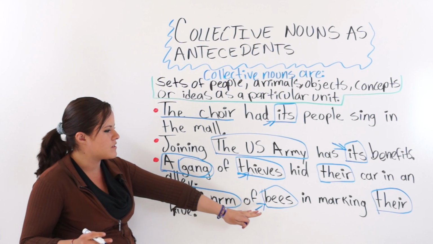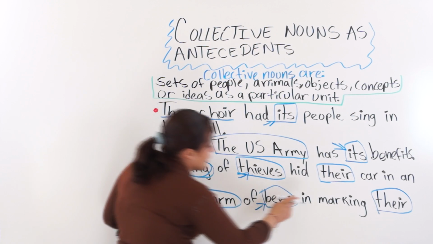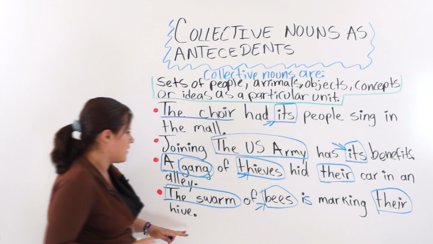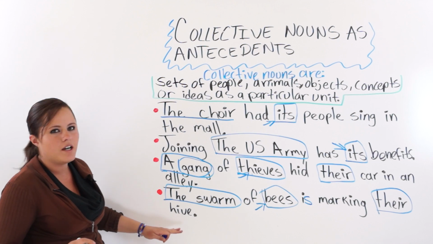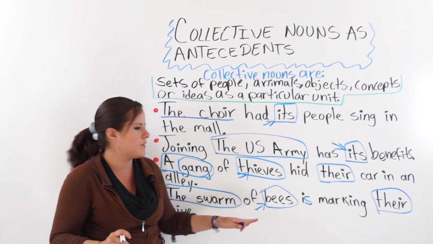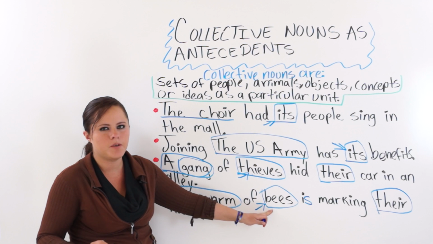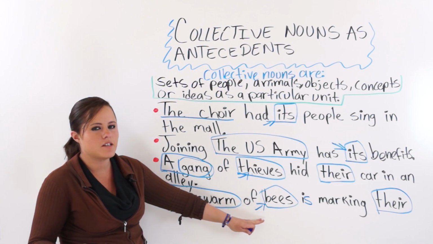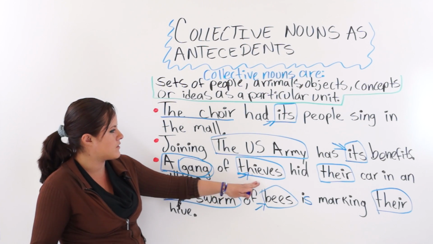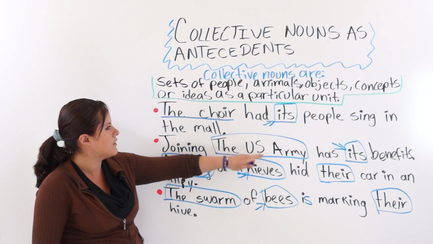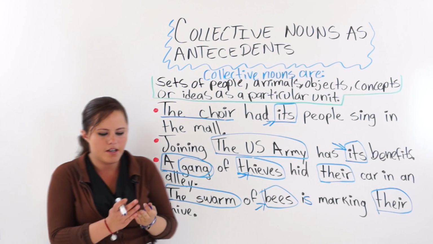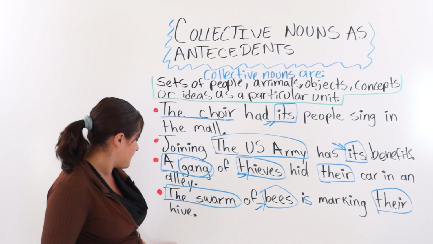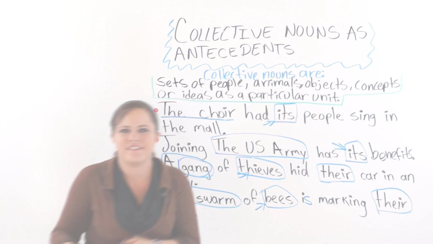A swarm of bees is making their hive. That is why I used the plural pronoun, because we broke up the elements of the collective noun. So in this case, it makes it a plural collective noun. In this case also, this is a singular collective noun, and this one too. Next, I will give you some more examples and practice so that you can master this topic.